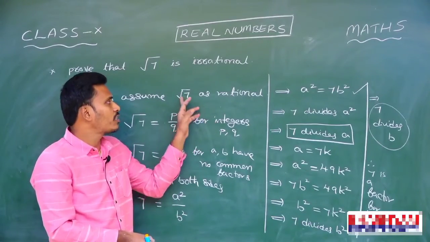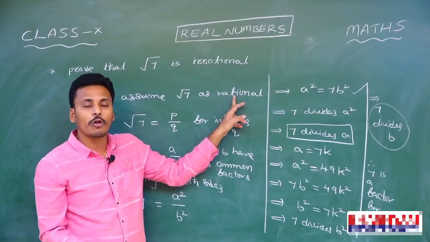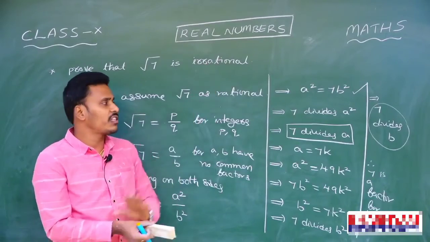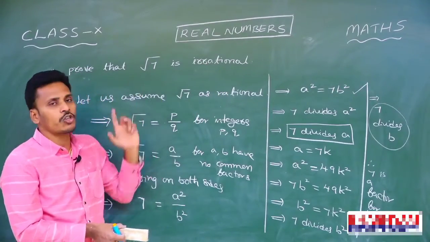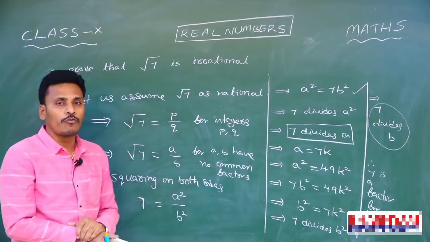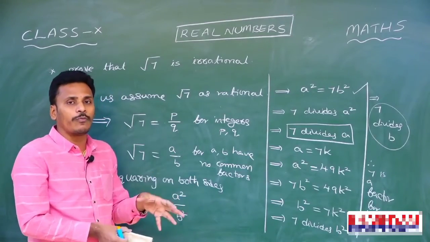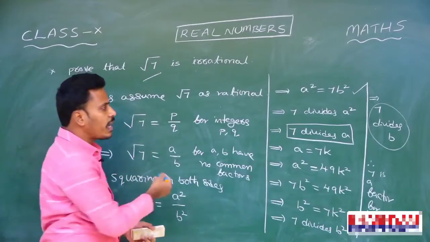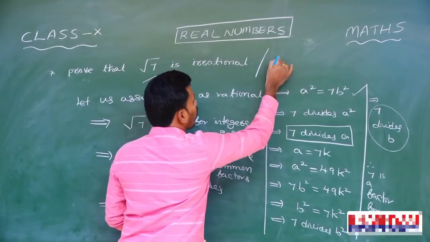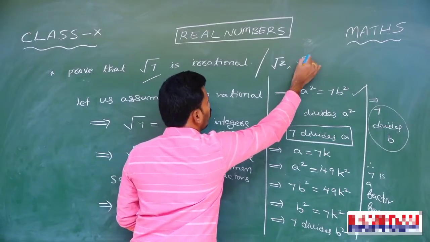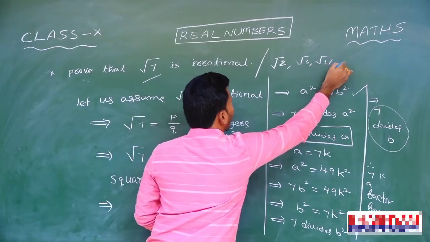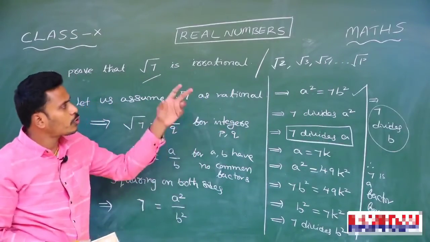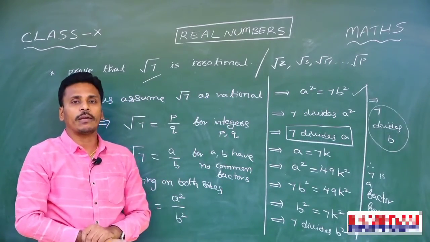Our assumption that root 7 is rational is a wrong statement, so automatically the correct statement is that root 7 is irrational. This is the proof of the irrationality of numbers using the technique called proof by contradiction. This technique is helpful to prove the irrationality of numbers not only for root 7. The same technique helps to prove the irrationality of root 2, root 3, root 5 and everything. This theory helps to prove the irrationality of numbers of the form root p for prime p.